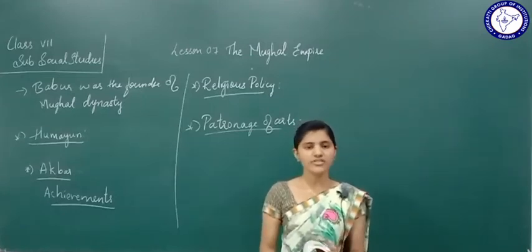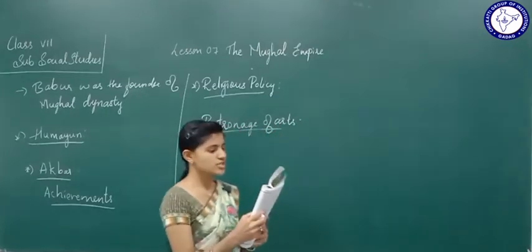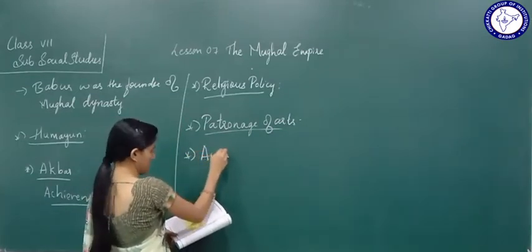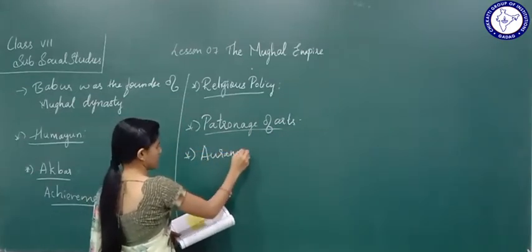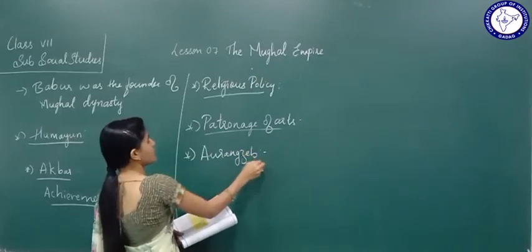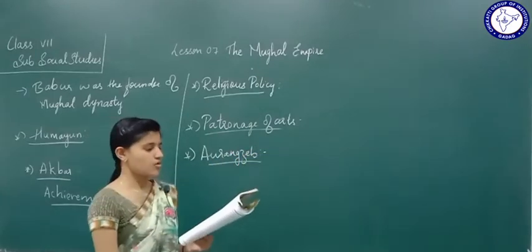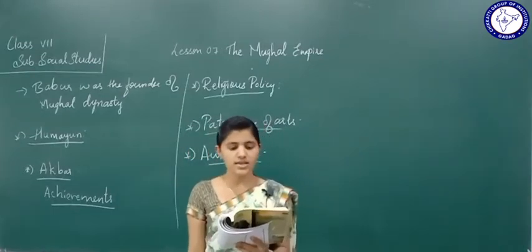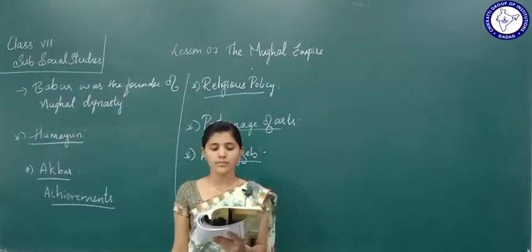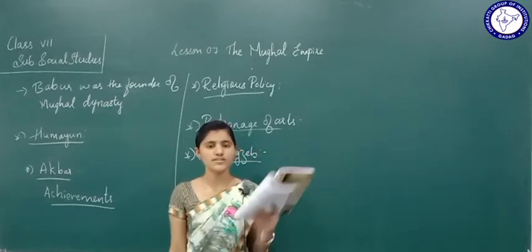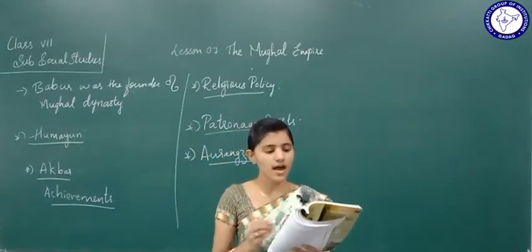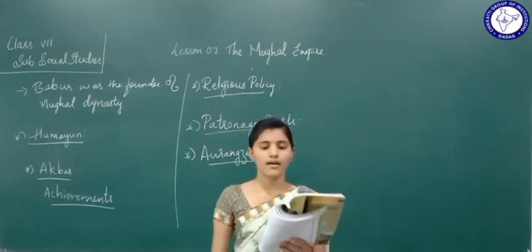Now, after this, we are going to study about Aurangzeb. Shah Jahan's son Aurangzeb is the last well-known Mughal emperor.